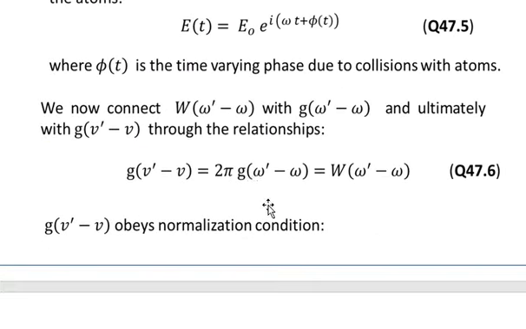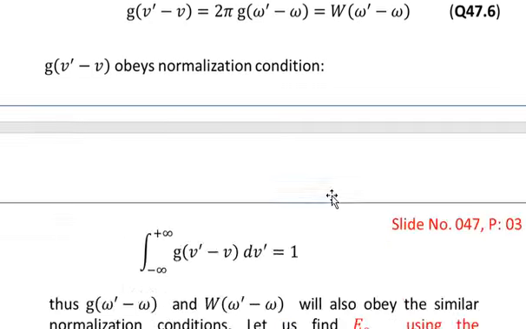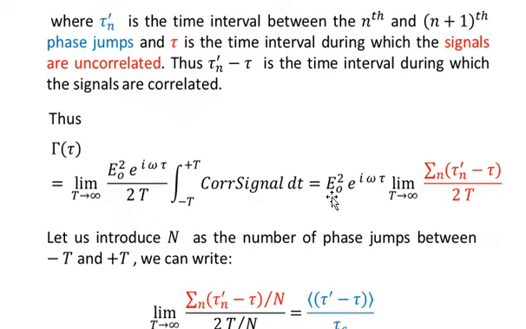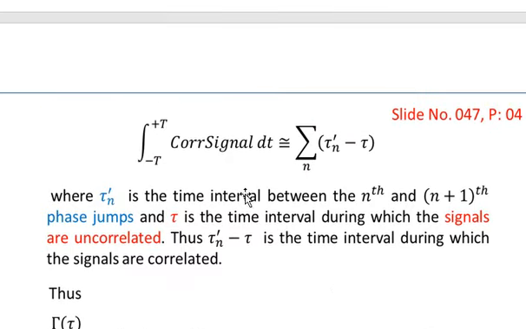So let me go back to this equation. You see that what we want to determine in this equation is g of nu prime minus nu. We want to determine an expression for the value of g of nu prime minus nu. And you know that to determine this one, we shall determine capital W of omega prime minus omega. So once this is determined, it means that g of nu prime minus nu will also be determined because of this expression.